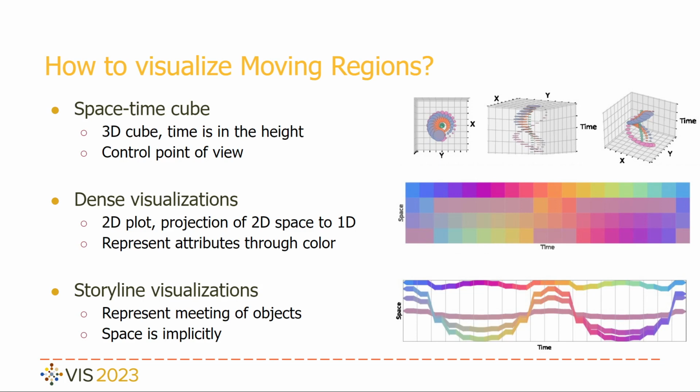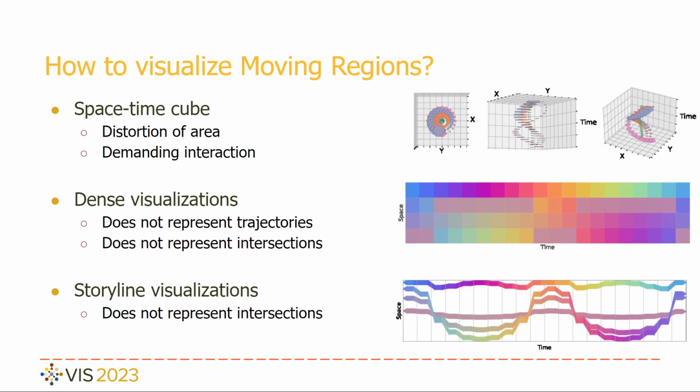Dense visualizations create 2D plots. Time is represented in one direction and the 2D space is represented in the other direction. The properties of objects, such as the area, can be represented with colors. Similarly, storyline visualizations represent temporal data in a 2D figure. The main objective is to represent the interaction between objects through time. Most storyline visualizations do not consider spatial distances, using an implicit representation of space.